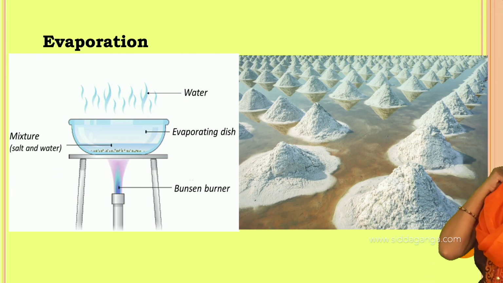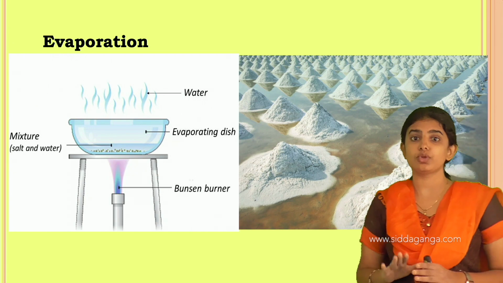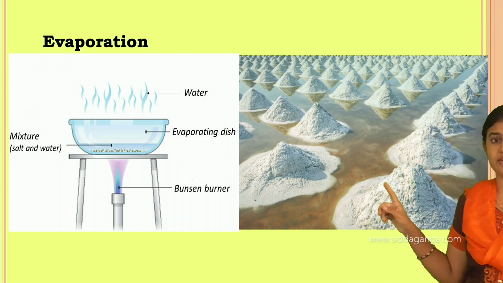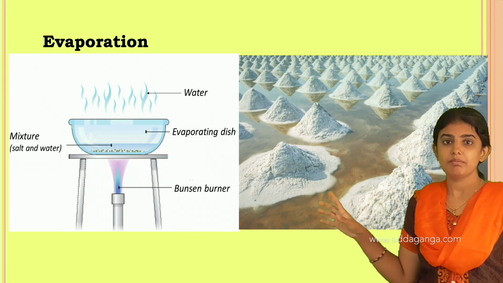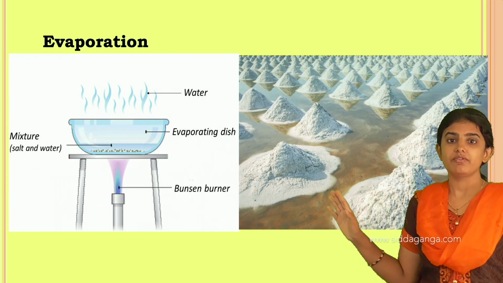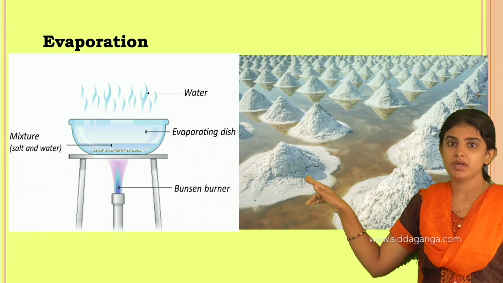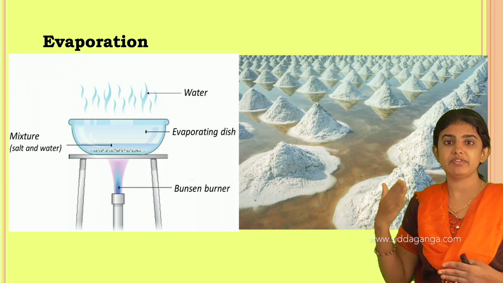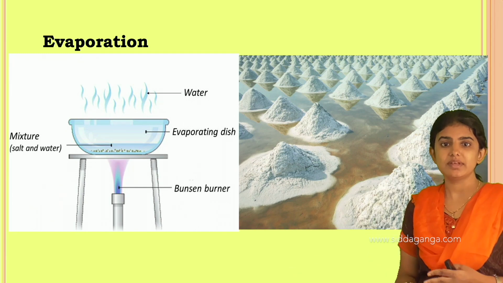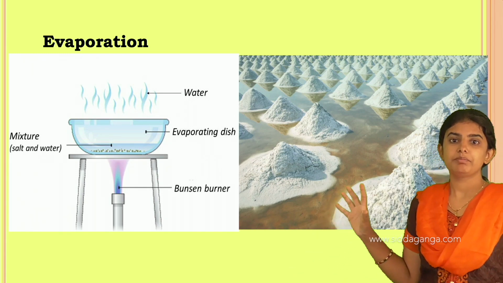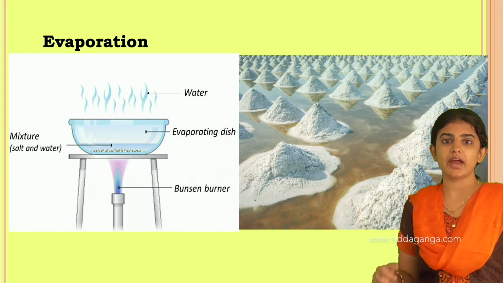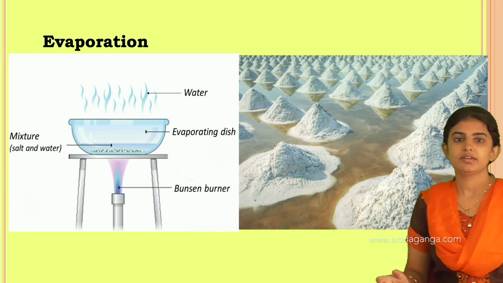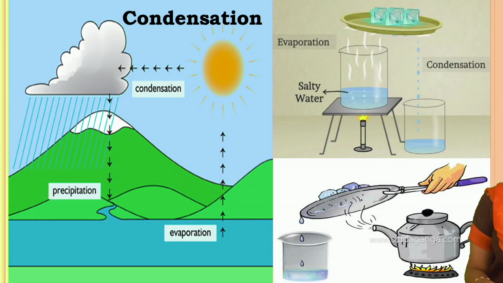See, as I told, in nature evaporation is a slow process. See here, salt is extracted from the seawater by using the evaporation process, where the sunlight falls on that seawater, thereby the water gets evaporated, leaving behind the salt at the seabed. See, thereafter people go and extract the salt, and after further purification we get the common salt. See, this is how the evaporation process takes place.